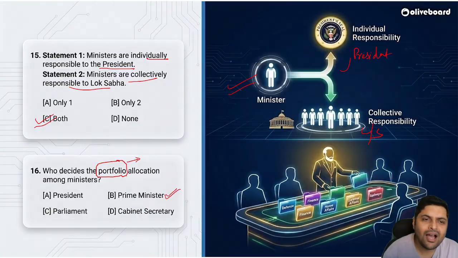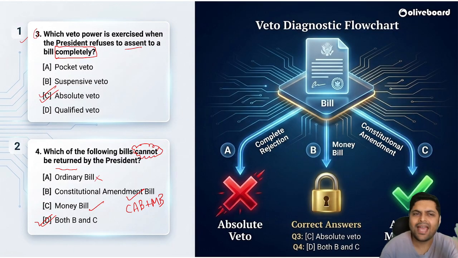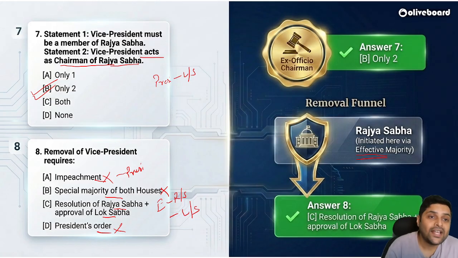Okay, so here we are with the best 20 questions possible. Correct? A quick recap will do. President has absolute veto. Correct? President cannot return CAB and MB, Constitution Amendment Bill and Money Bill. Vice President is always elected, plus nominated MPs are the ones who go for Vice President voting. Minimum age for President and Vice President both is 35 years. Vice President must be a member of Rajya Sabha, or qualified to be.